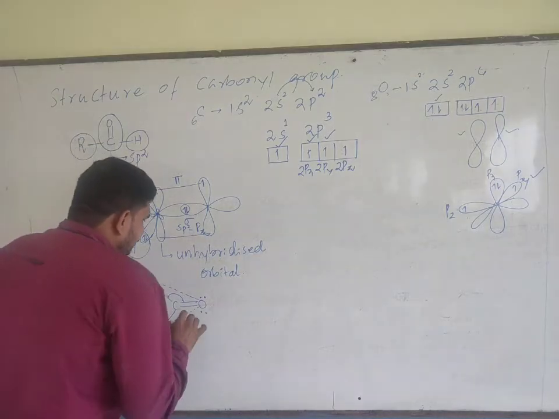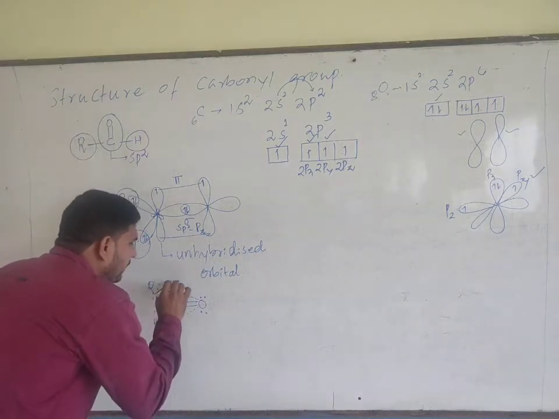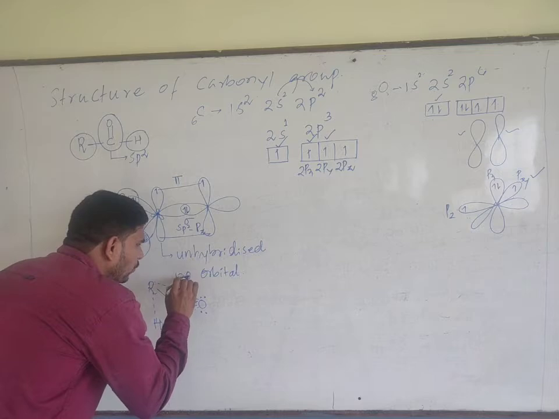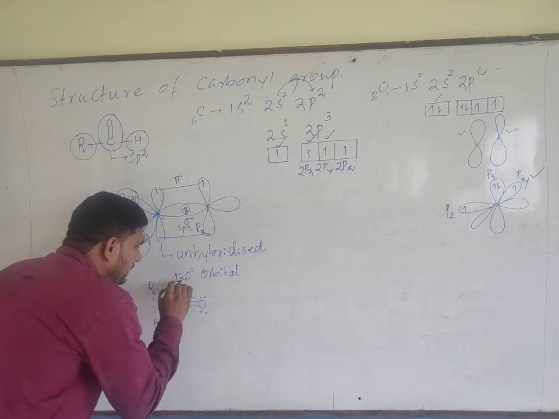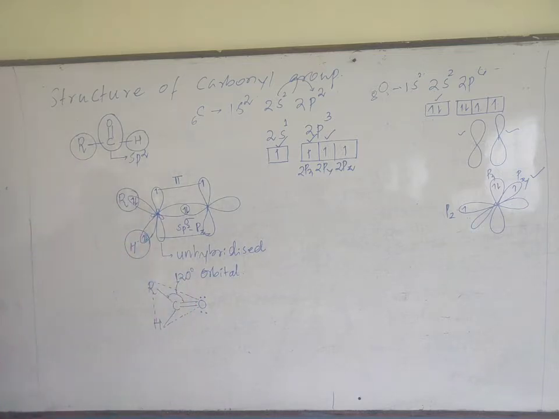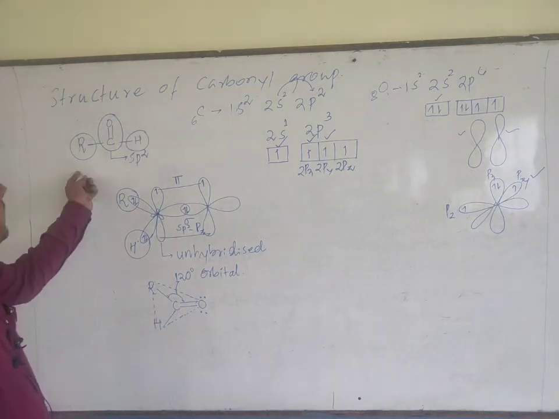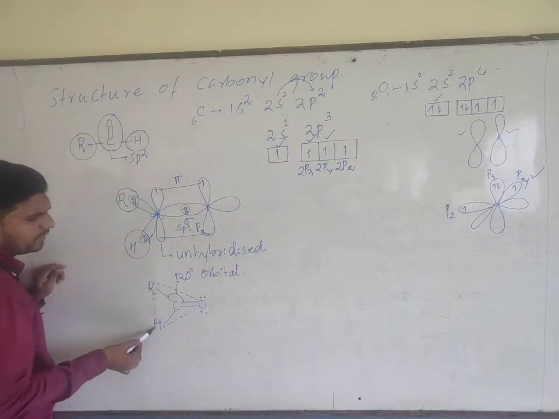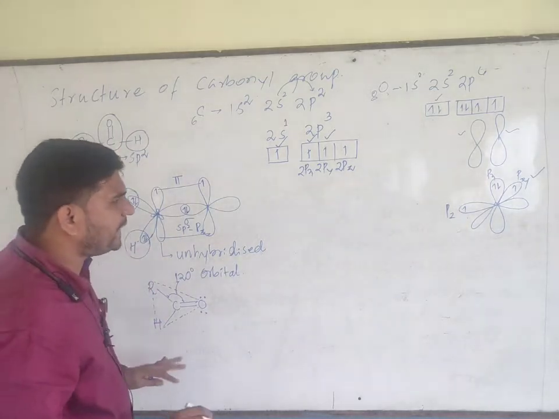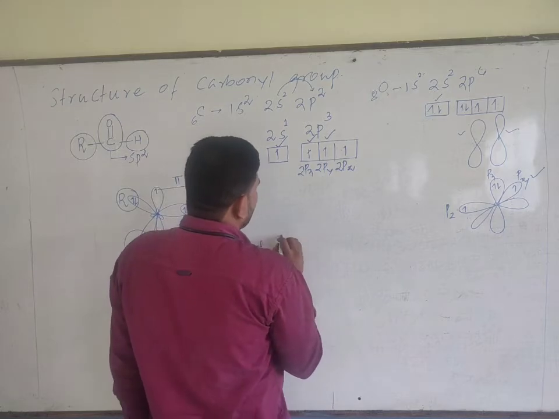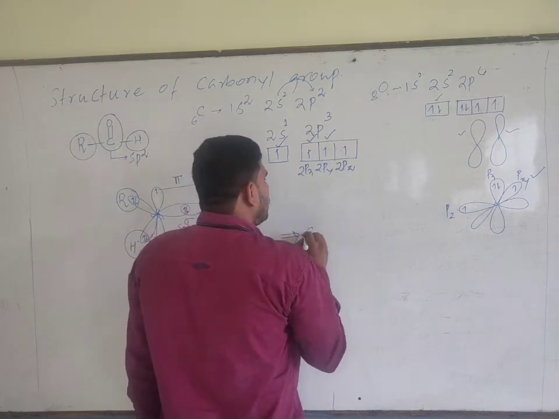With the bond angle of 120 degree. What is the bond angle? 120 degree. Understood? This is regarding the structure of the carbonyl group of both aldehyde and ketone. In ketone you replace this H by what? Just R.